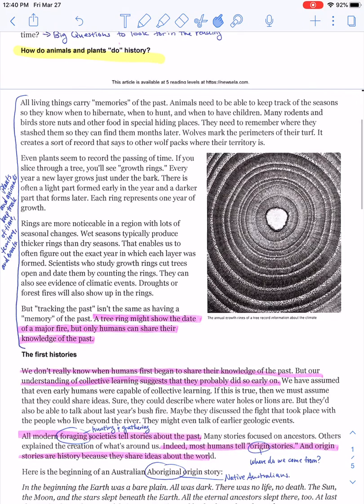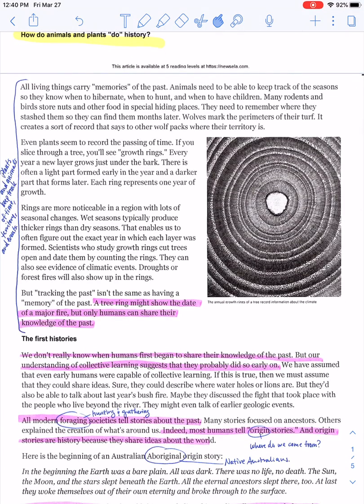All living things carry memories of the past. Animals need to be able to keep track of the seasons so they know when to hibernate, when to hunt, and when to have children. Many rodents and birds store nuts and other food in special hiding places. They need to remember where they stash them so they can find them months later. Wolves mark the perimeter of their turf. It creates a sort of record that says to other wolf packs where their territory is at.